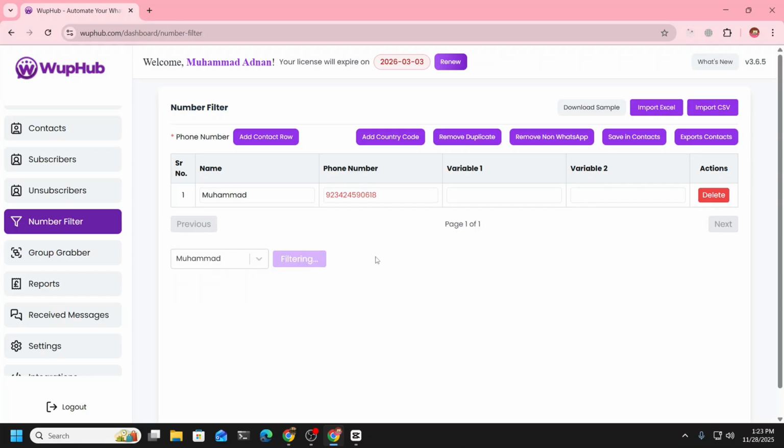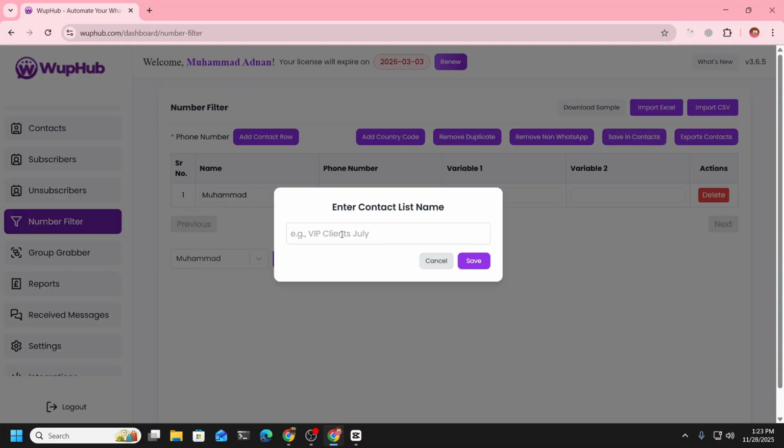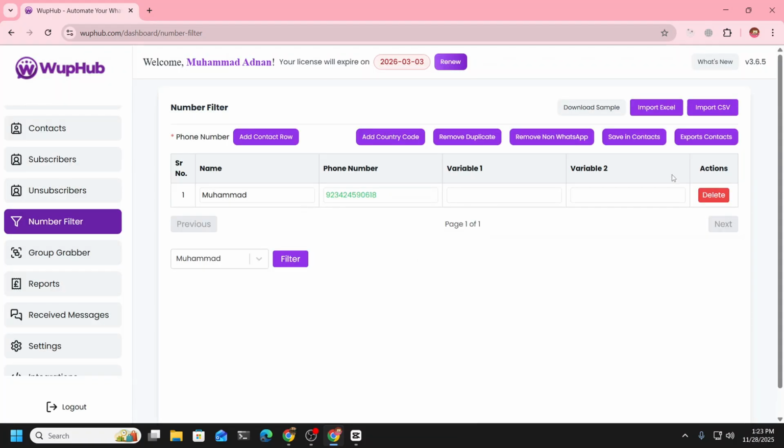You filter, and it gives you whether they exist. Then you can save them in contacts from here by adding a list name, or you can export, add a country code, or remove duplicates and remove non-WhatsApp numbers. Everything applies the same as the others.